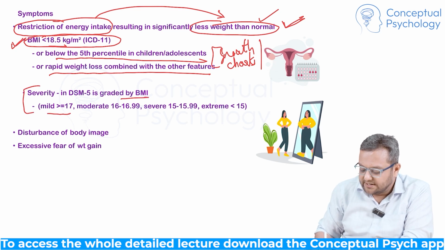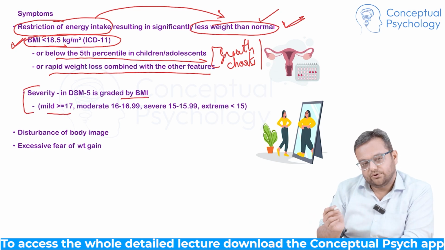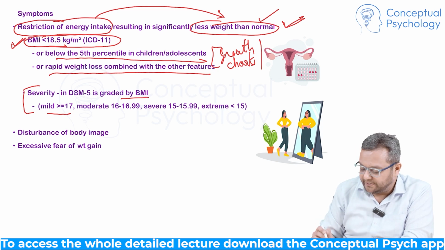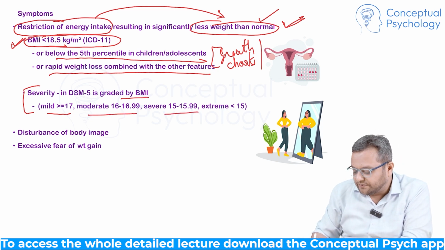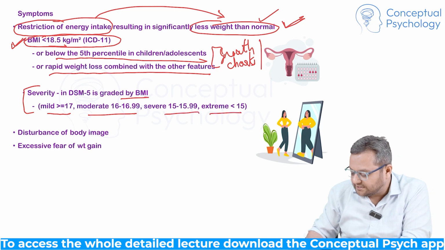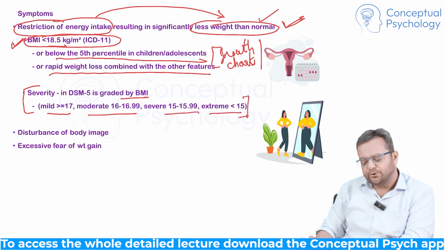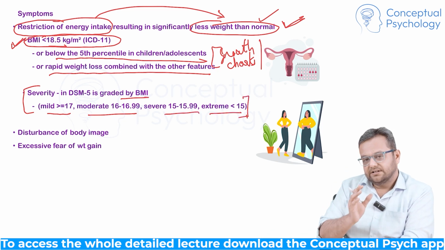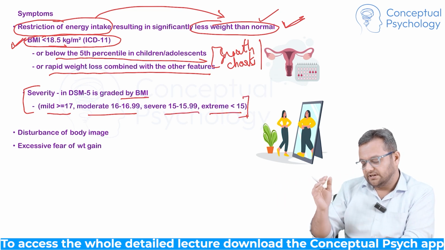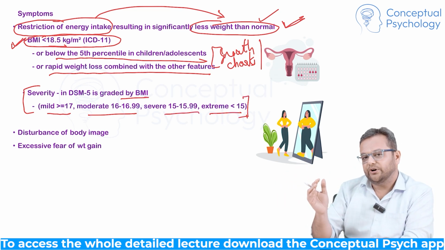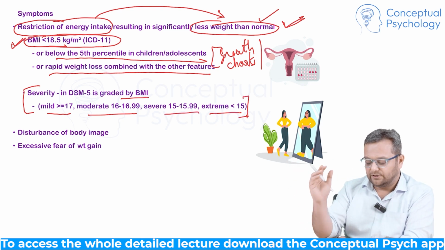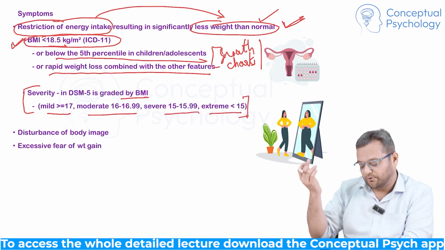Mild is greater than 17 to 18.5 kg per meter square, moderate is 16 to 16.99, severe is 15 to 15.99, and extreme is less than 15. It's easy to remember: 17, then 16 to 17 but 0.1 less, so 16 to 16.99, 15 to 15.99, and less than 15. That goes mild, moderate, severe, and extreme or profound.